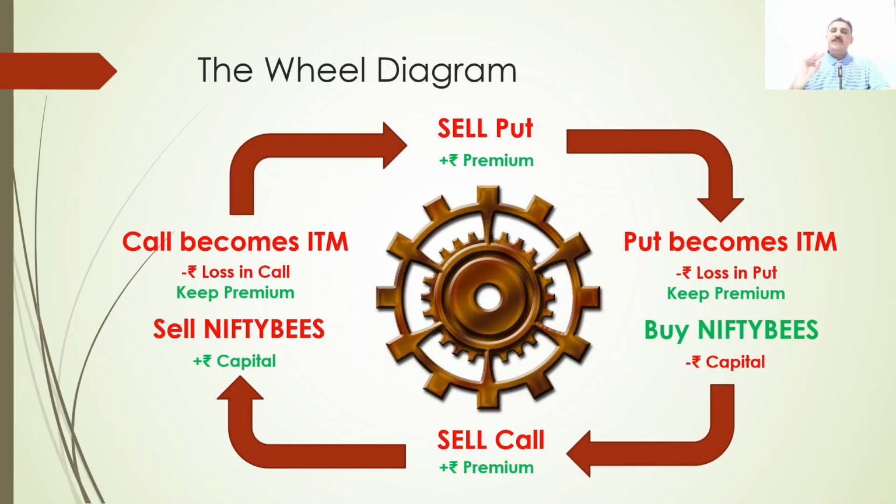Okay, that's it for the strategy. I hope you enjoyed the time with me and understood the strategy. Again, please do not ask me, sir, why we are not going long on future. I have explained very clearly the disadvantages of going long on future. There is only one advantage, that the margin is less. That is the only one advantage. We have a lot of other advantages here. I do not recommend going long on future and selling a call against it, because future has an expiry, and when you go long on future, you pay a good amount of 60 to 70 points in Nifty as a premium for the future.